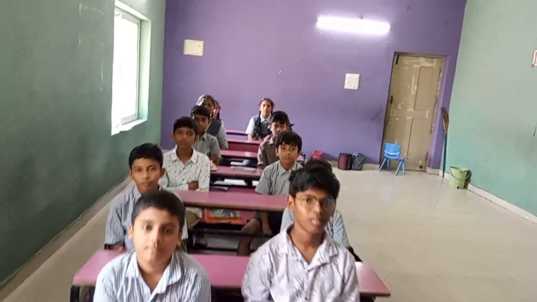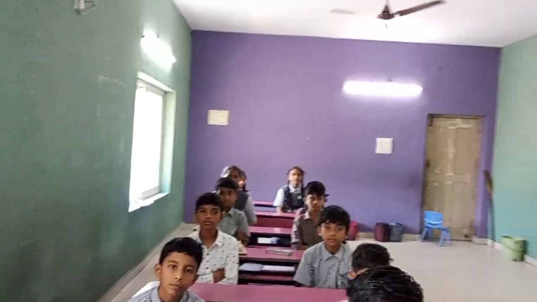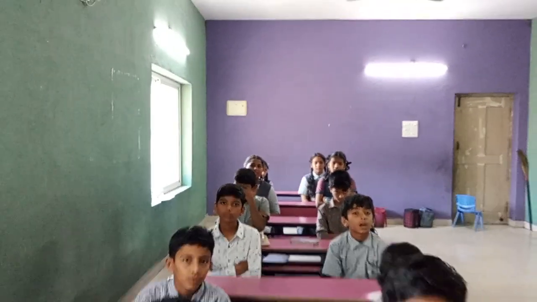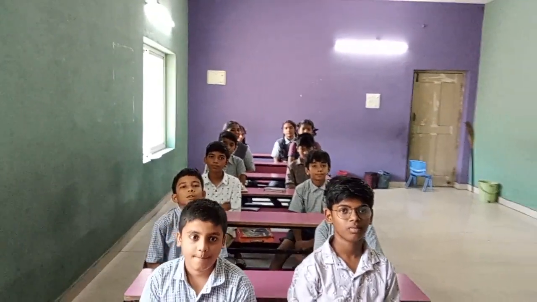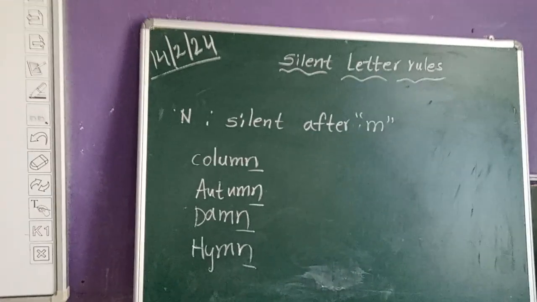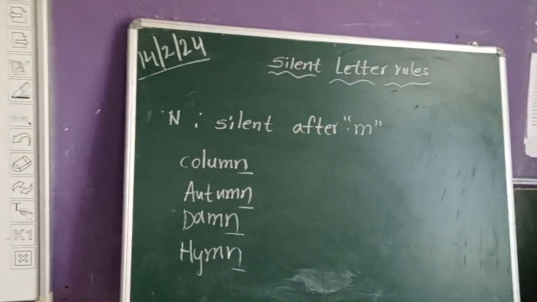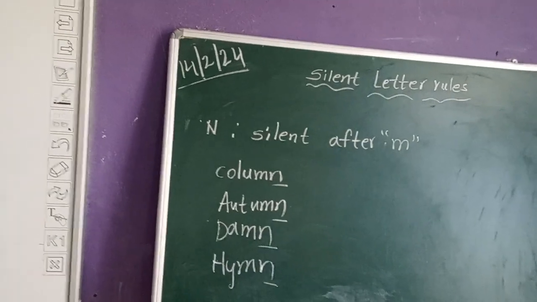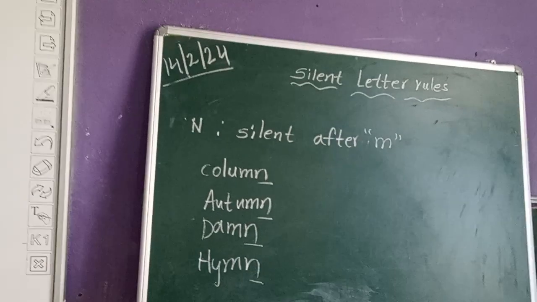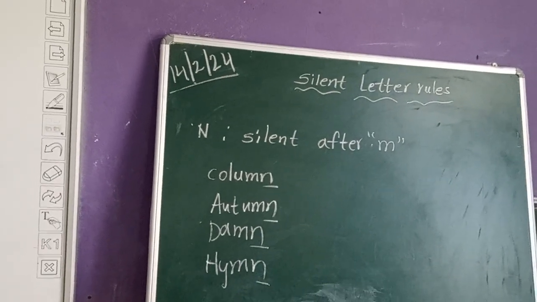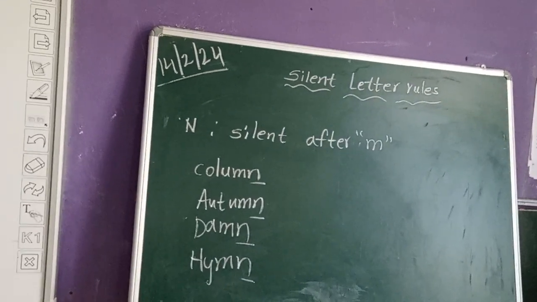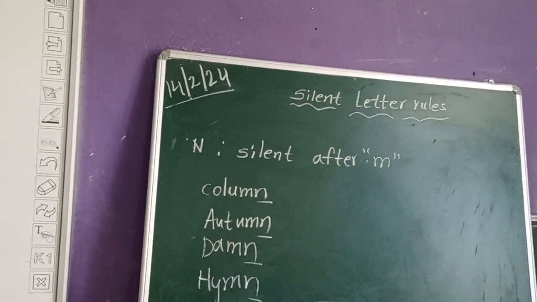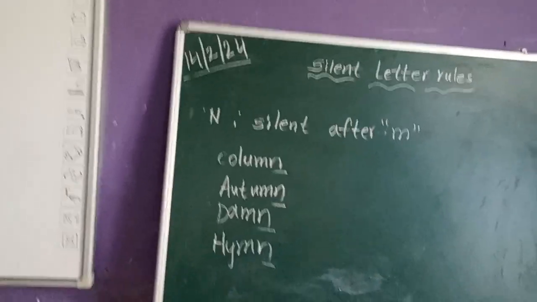So the next rule is about N. N is silent after the letter M. N is silent after the letter M. For example, what is the first word? Column. Column. N is silent. We are writing but we are not reading. Next, autumn, damn, hymn. In all these words, N is coming after the letter M. So N will be silent here.